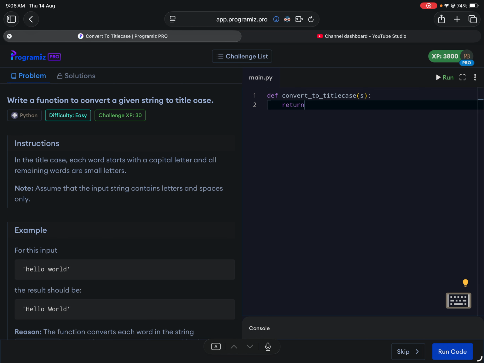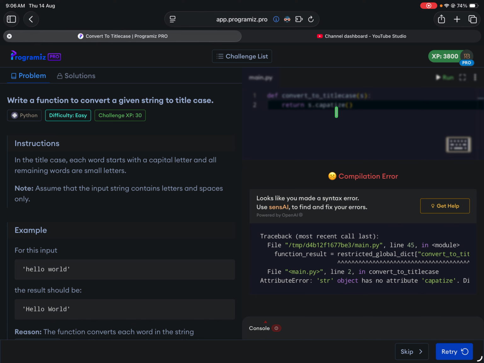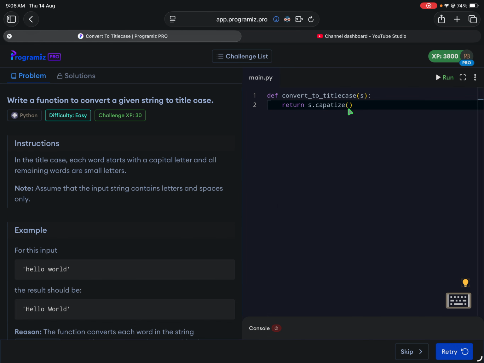So, there is a default function in Python called capitalize, I guess. I'm just not sure about the American spelling. Capitalize, right? Should be something like that.